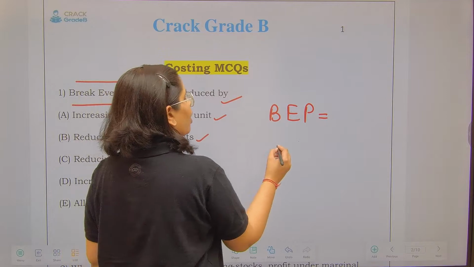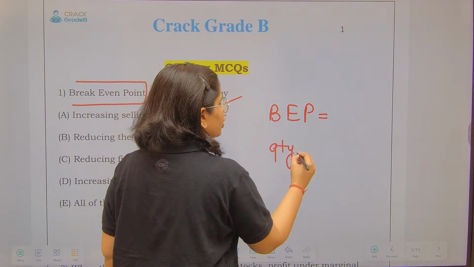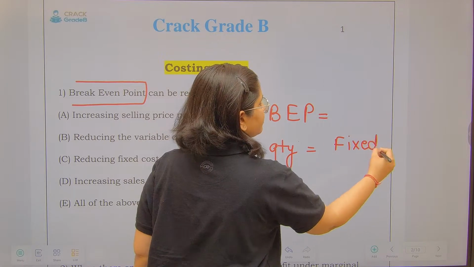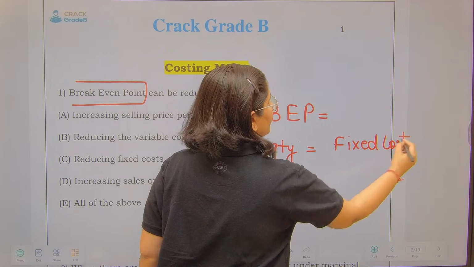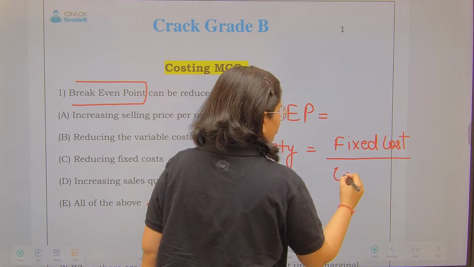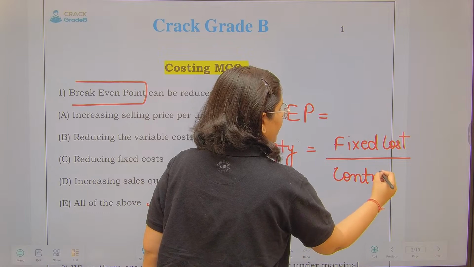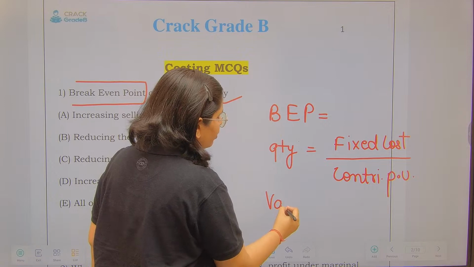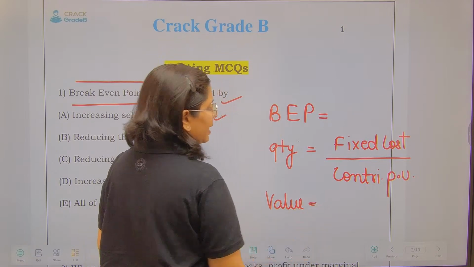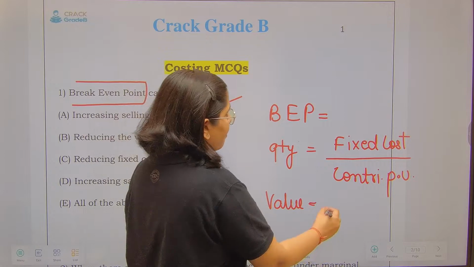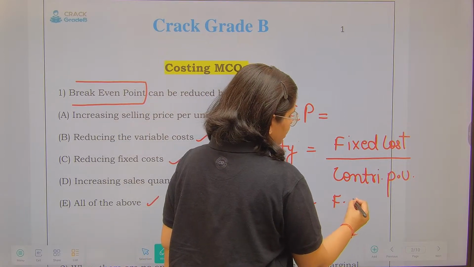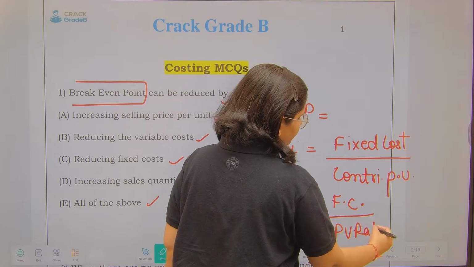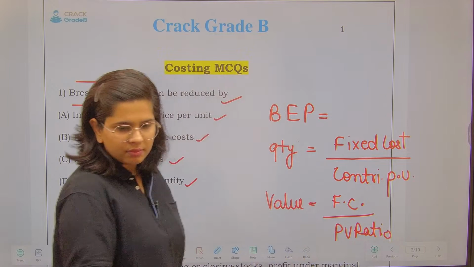When I want to find out my break-even point in terms of quantity, I am going to apply the formula fixed cost, the fixed costs of my business, divided by the contribution per unit. And when I want to find out my break-even point in value, I am going to apply the formula fixed cost divided by PV ratio. Is it clear?